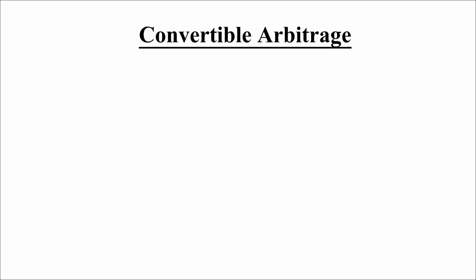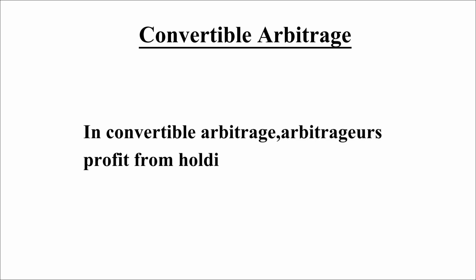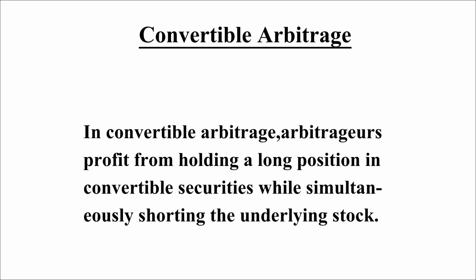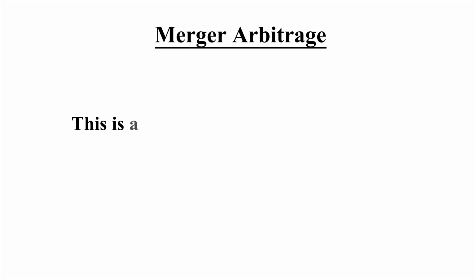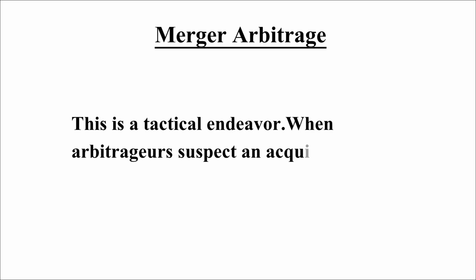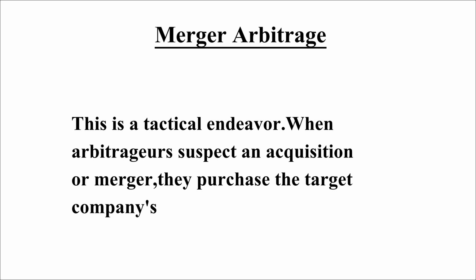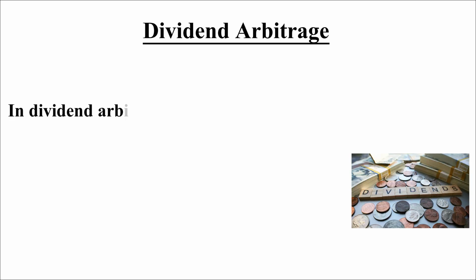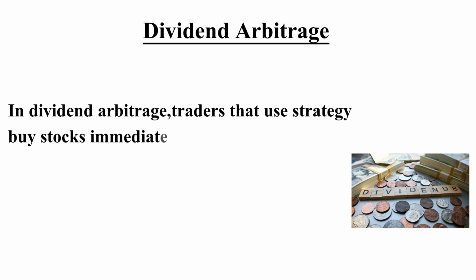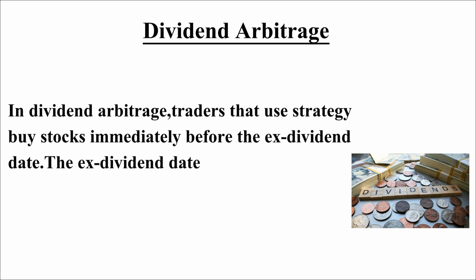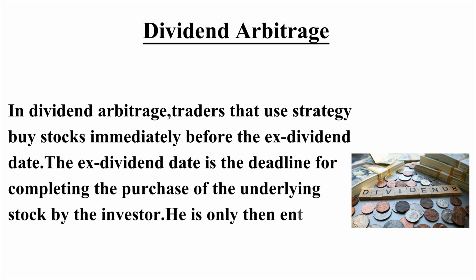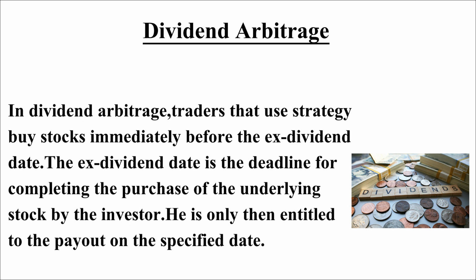Convertible arbitrage. In convertible arbitrage, arbitragers profit from holding a long position in convertible securities while simultaneously shorting the underlying stock. Merger arbitrage. This is a tactical endeavor. When arbitragers suspect an acquisition or merger, they purchase a target company's stock. They sell the shares when the prices rise after the merger. Dividend arbitrage. In dividend arbitrage, traders that use this strategy buy stocks immediately before the ex-dividend date. The ex-dividend date is a deadline for completing the purchase of the underlying stock by the investor. He is only then entitled to the payout on the specified date.